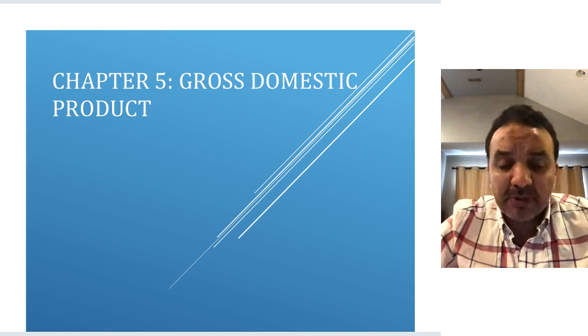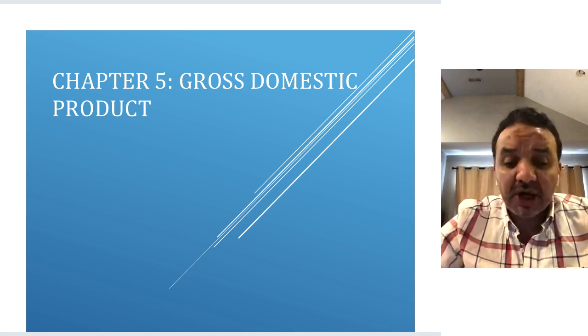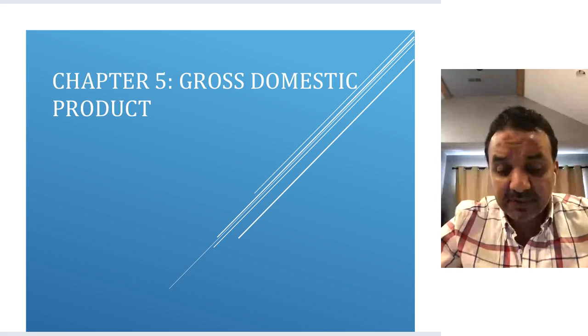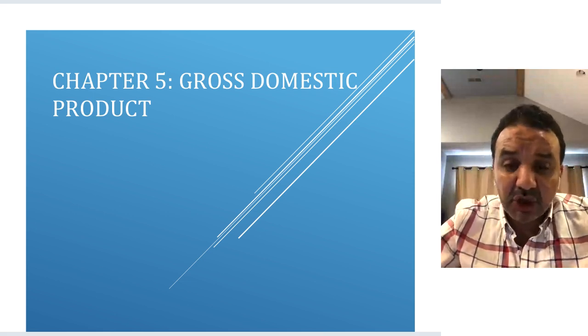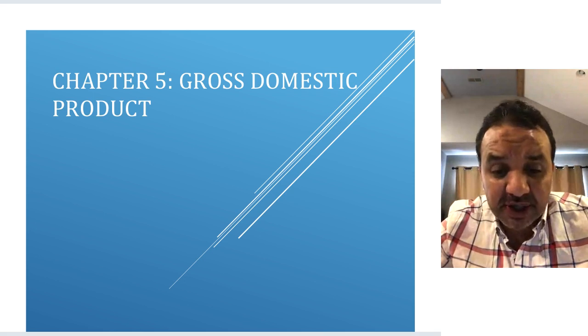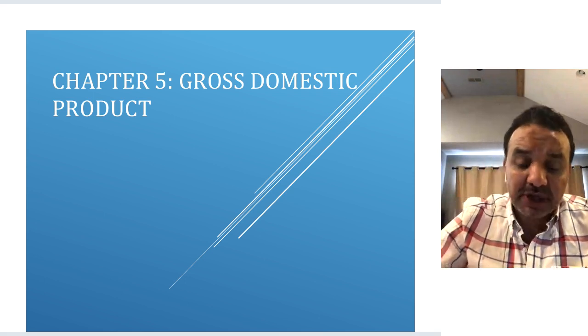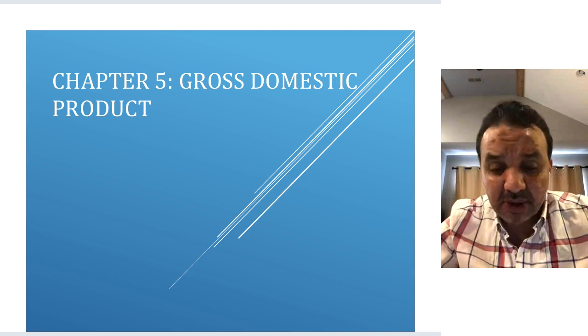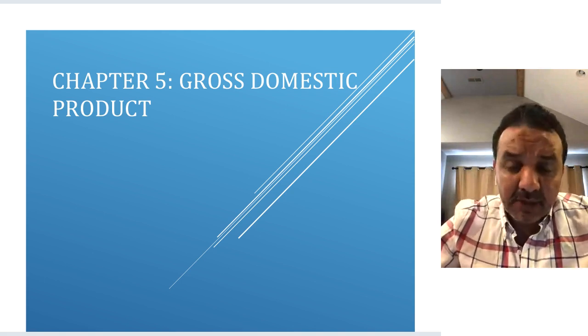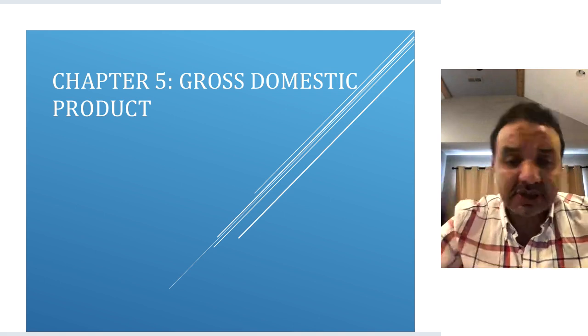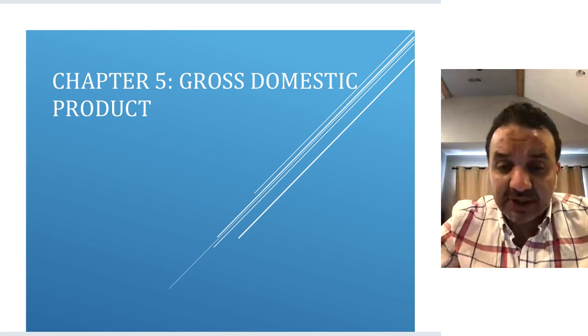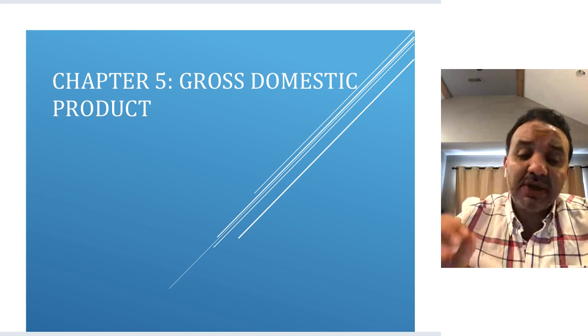Let me put it in a different way. All of us know that the United States has the strongest economy in the world. And which country has the second economy? China. So China has the second strongest economy in the world. But here's the question: based on what do we classify China as number two and the US as number one? The short answer is that it's based on GDP.